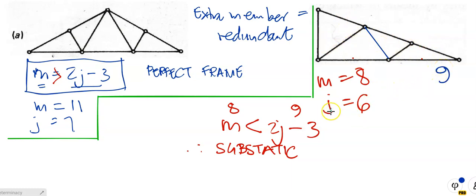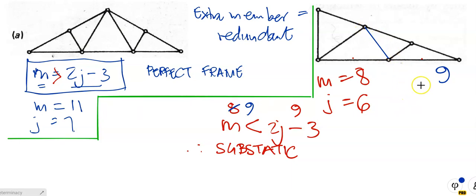The number of joints still stays 1, 2, 3, 4, 5, 6, so still 6. So M is equal to 9 and 2 times 6 is 12, minus 3 is 9. Yippee! It's now also equal to 9. So in fact, M is equal to 2J minus 3. So if we put another member there, this frame will become a perfect frame.